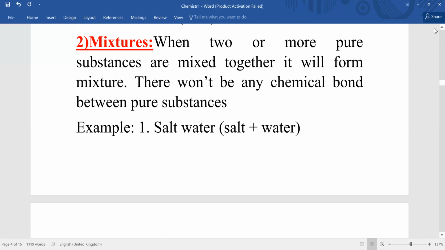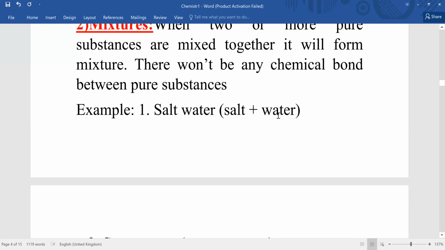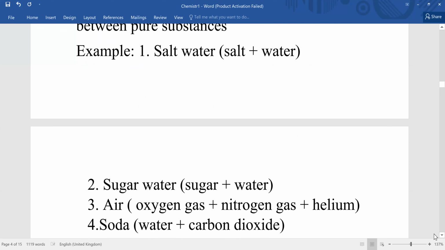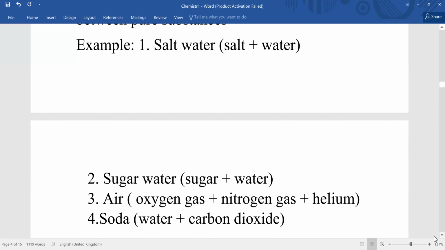Now let's move to the second type of classification of matter based on chemical nature. That's the mixture. Mixtures are substances that contain two or more pure substances, and there won't be any chemical bond between them. For example, salt water: water is one pure substance, salt is another. When I mix salt in water, it will dissolve in it. There won't be any chemical bond between salt and water, but there are two substances in it. That's why it is an example of a mixture.